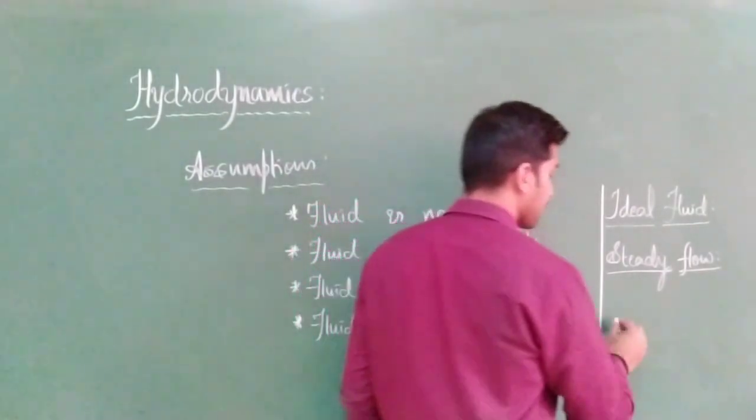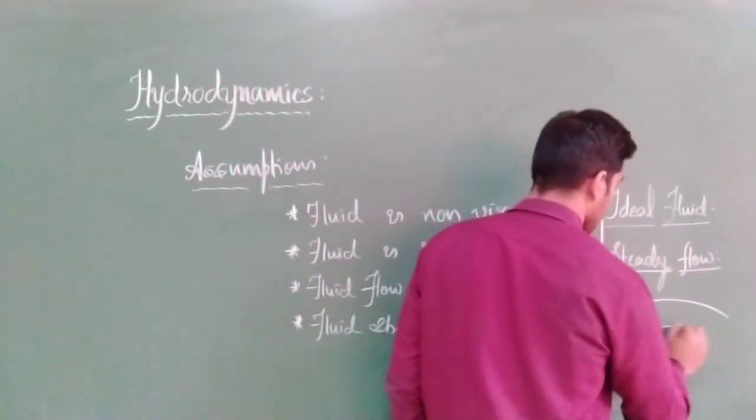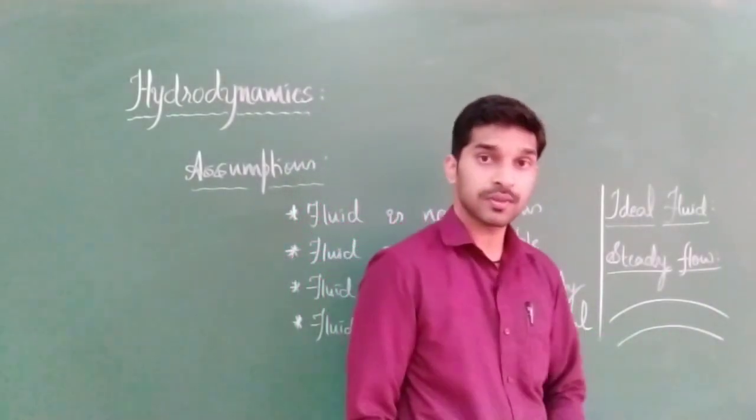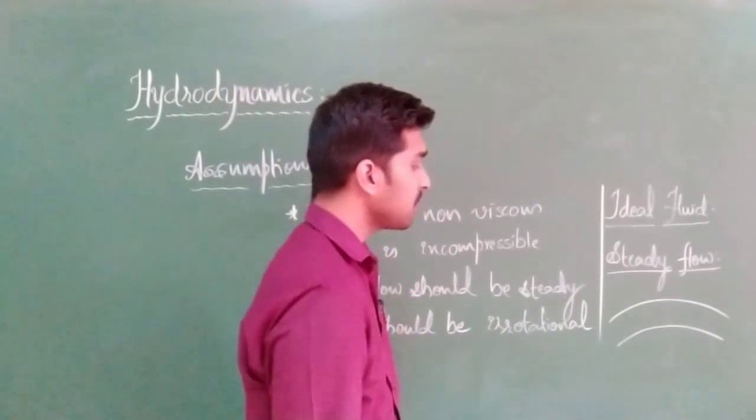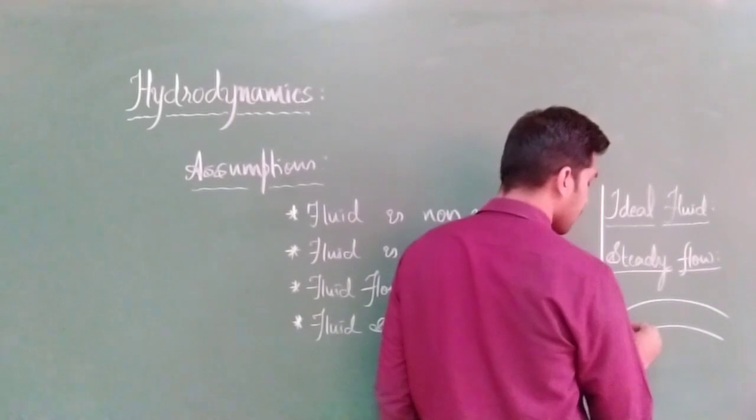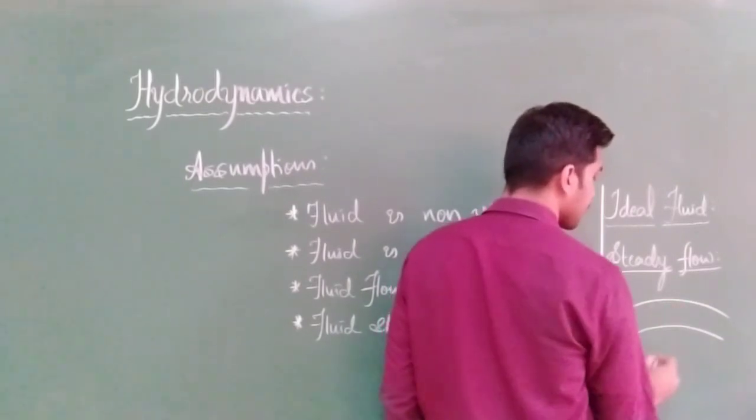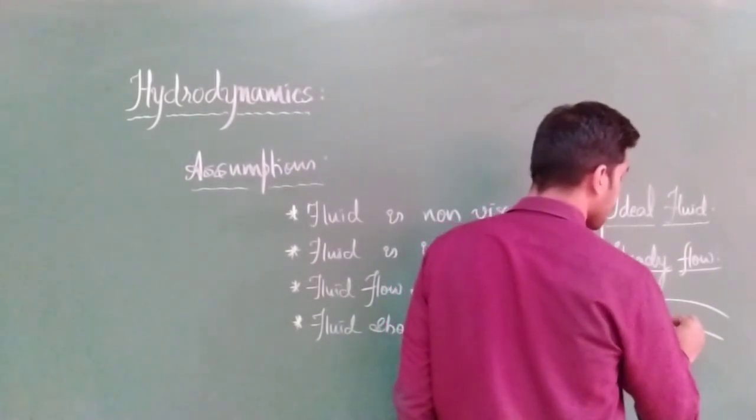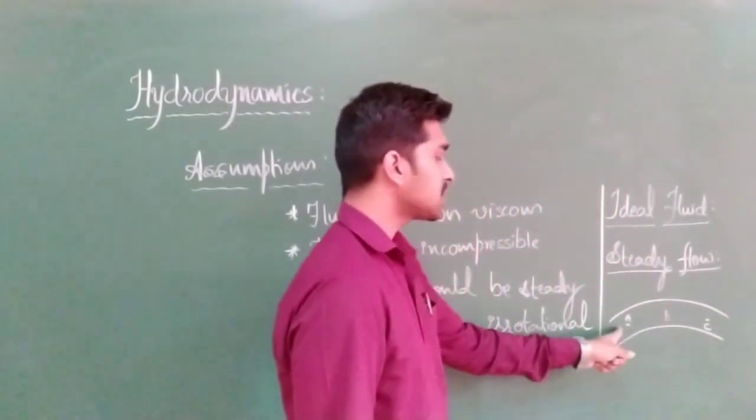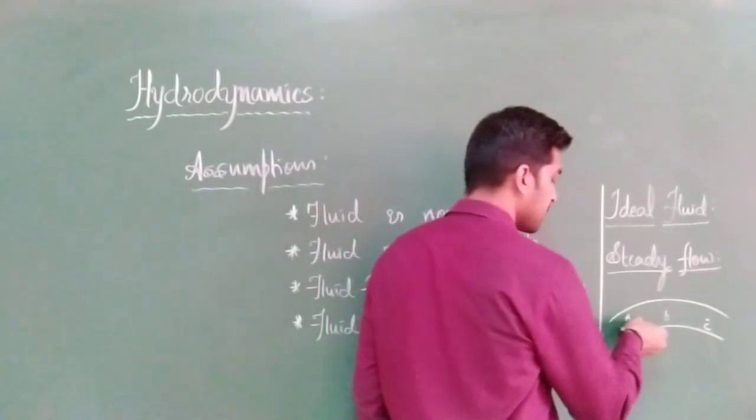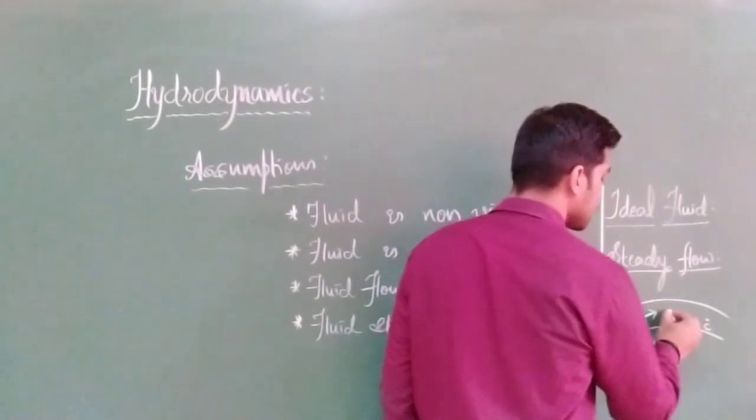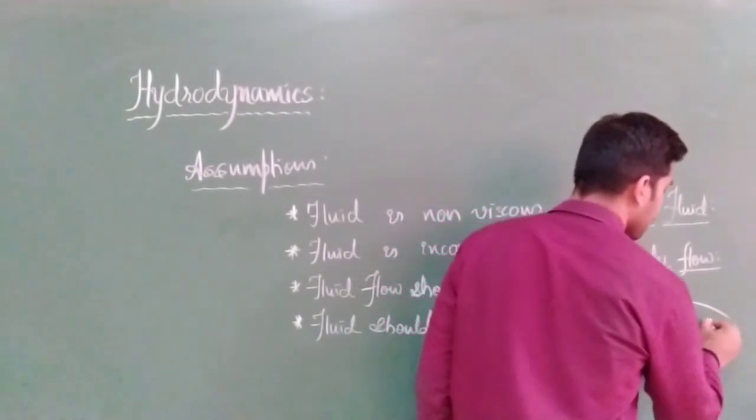Imagine that here we have one path. In this path, let us assume that water is flowing. I will choose 3 points here. Let us name this point A, this point B and this point C. At this point, the velocity of the fluid will be in this direction. Next, at this point it will be in this direction, and at this point in this direction.